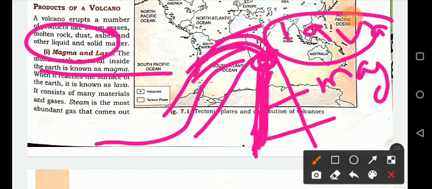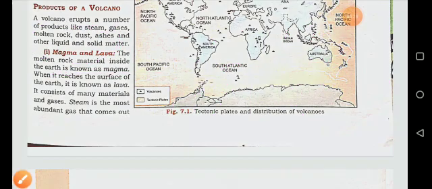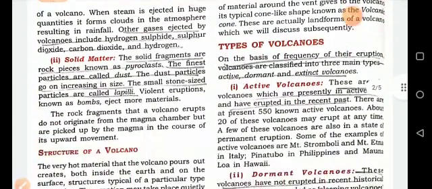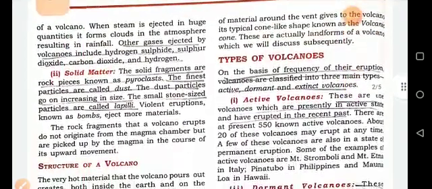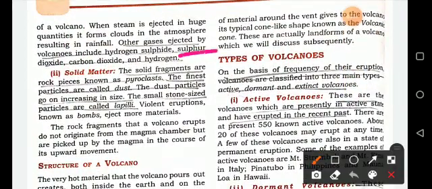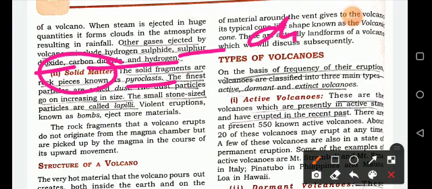The next one is gases. Here many types of gases are emitted by a volcano, like hydrogen sulfide, sulfur dioxide, carbon dioxide, and hydrogen also. Second is solid matter. The solid fragments are rock pieces known as pyroclasts, and the finest particles are called dust.